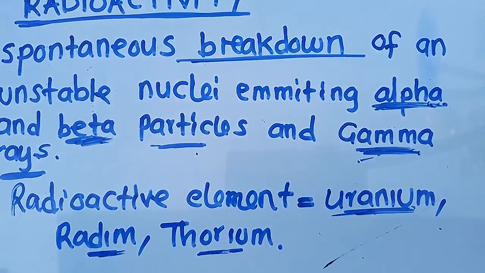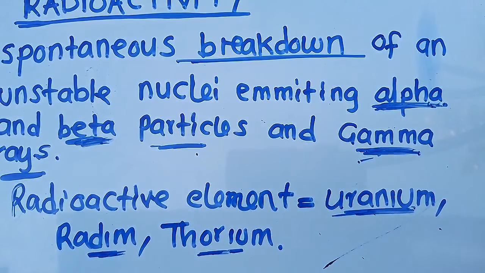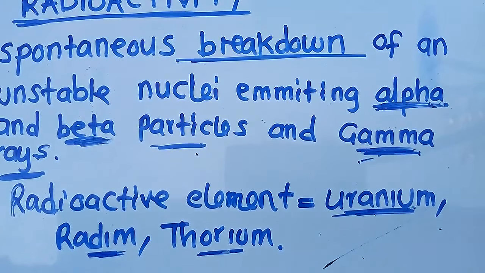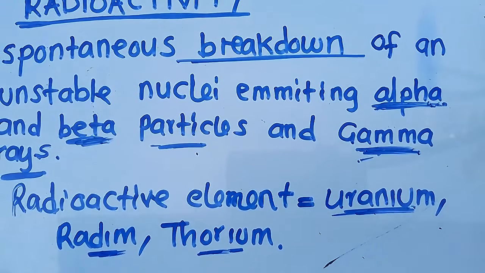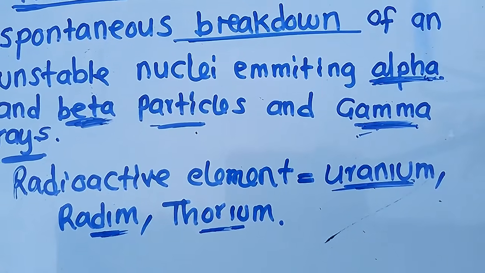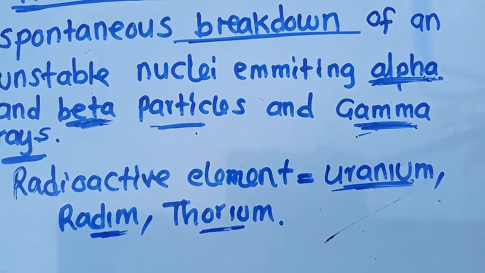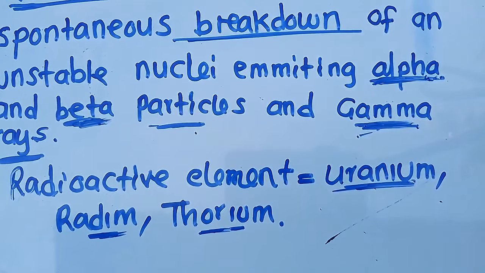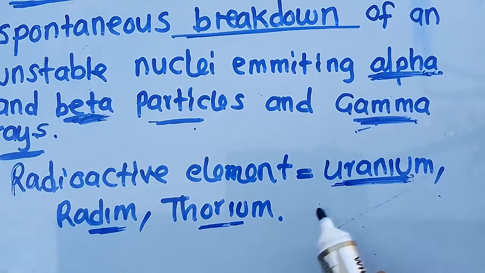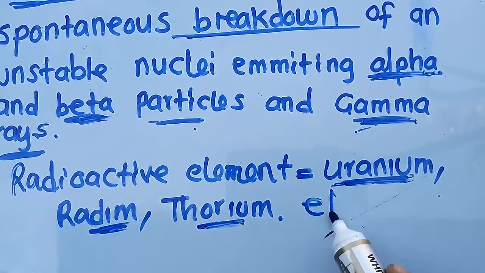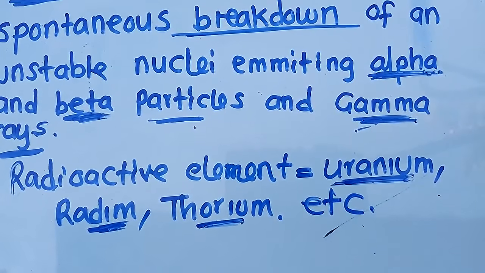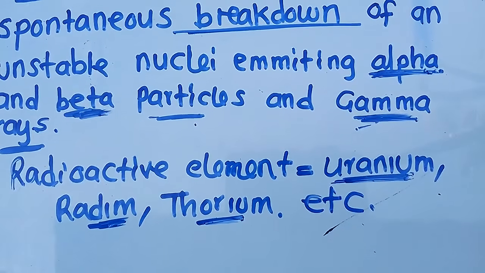We are going to understand what happens when an element radiates an alpha particle. What happens when an element radiates a beta particle? What happens when an element radiates a gamma ray? So this is what we are going to study so much. So in this now, what we need to know and understand is that elements that show radioactivity, these are the elements that show radioactivities. These 1, 2, 3, these are just examples. We've got a lot of these. We can understand all these properly.